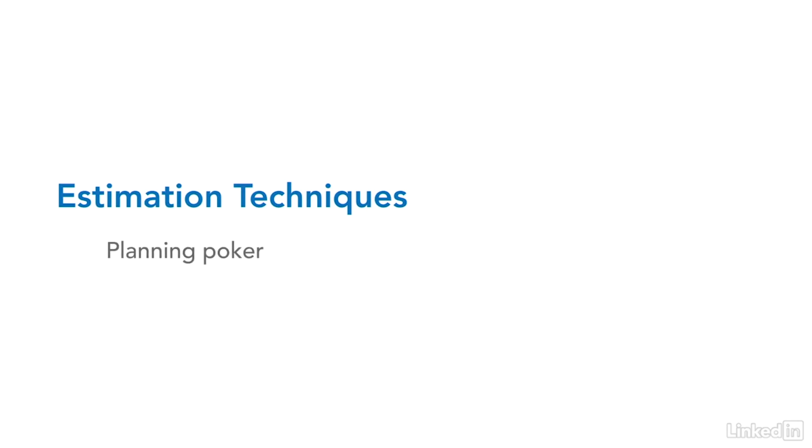Few teams actually use wideband Delphi for their estimates. Most teams use one of its related techniques. That technique is planning poker. It's the most commonly used Agile estimation technique. All of these techniques are designed to help teams produce fast, easy, accurate estimates for their work. Because they're simple to use and easy to adopt, you can use these techniques to help your team improve their accuracy too.